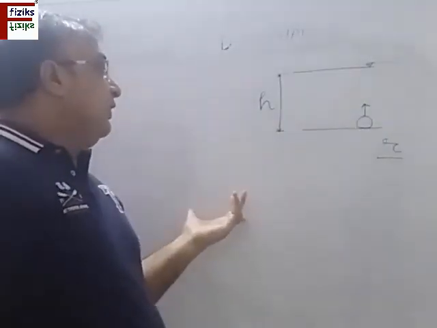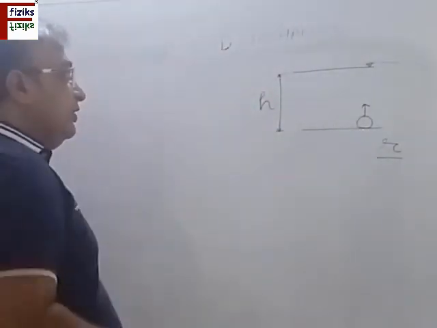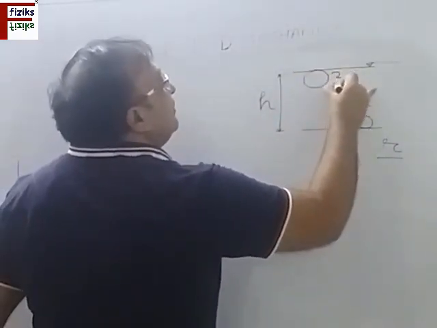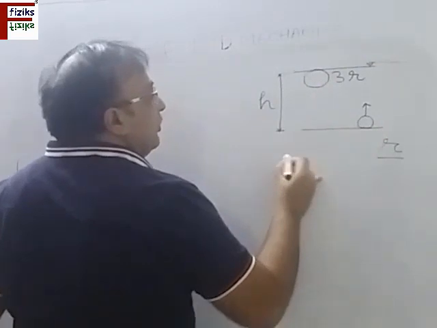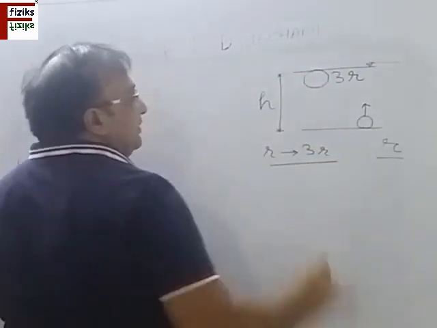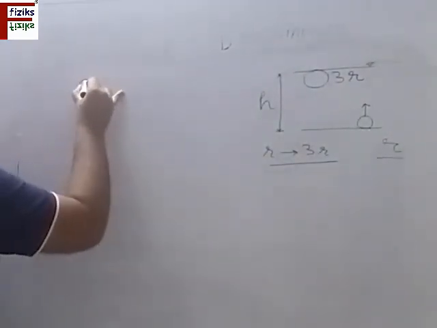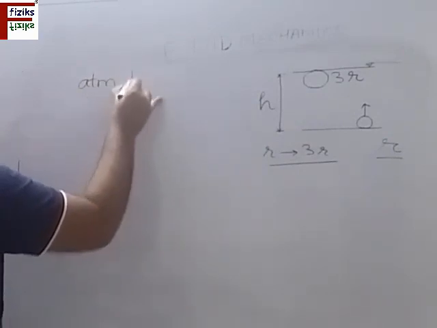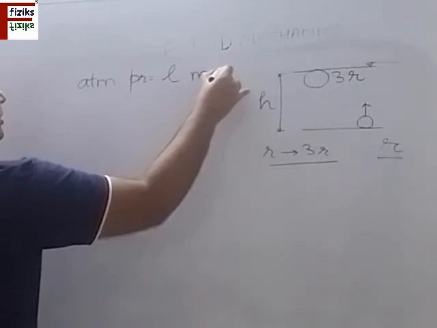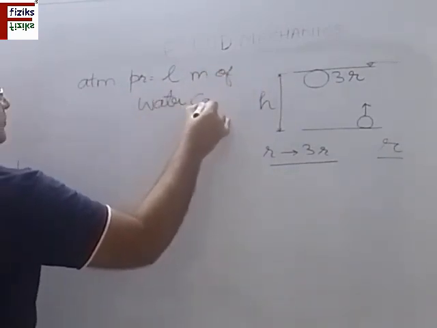We have to find out, if the radius becomes 3 times when this rises to the surface, that is, from r the radius becomes 3r, and the atmospheric pressure is equal to L meter of water column.